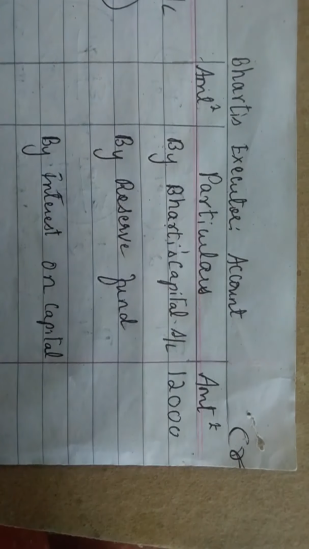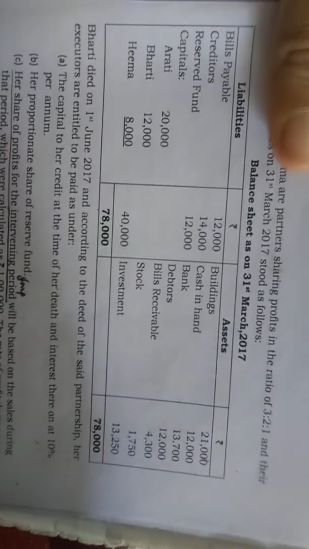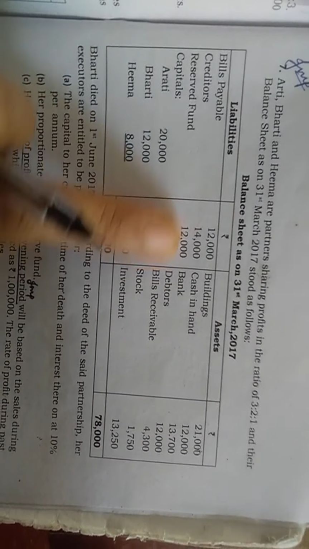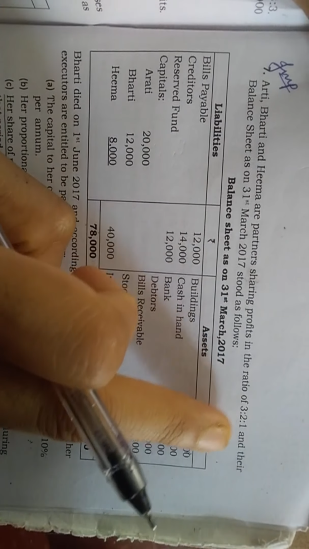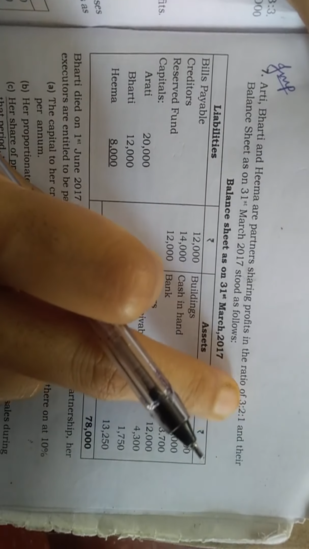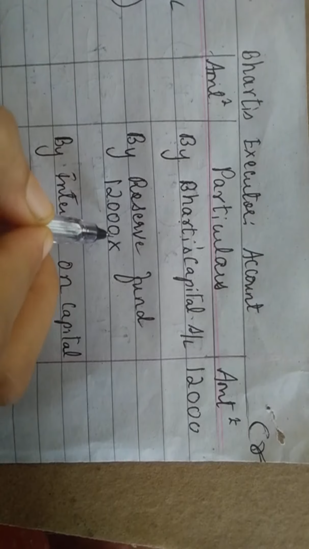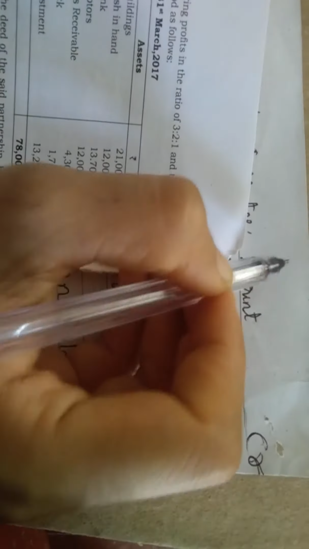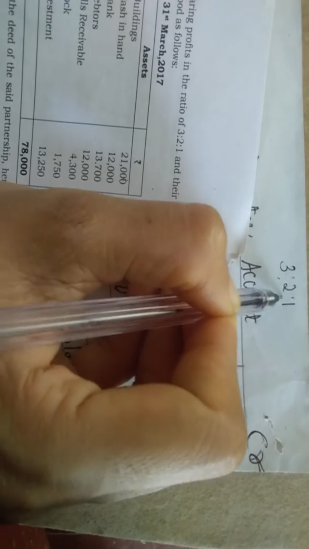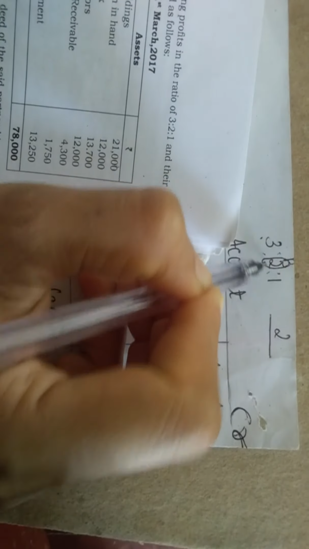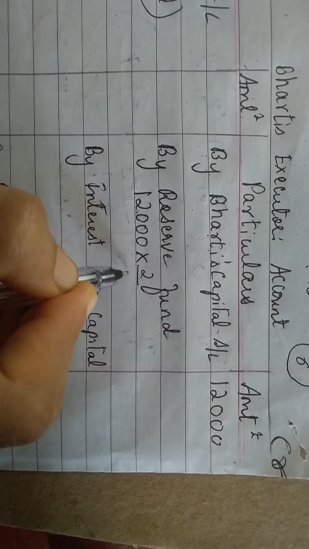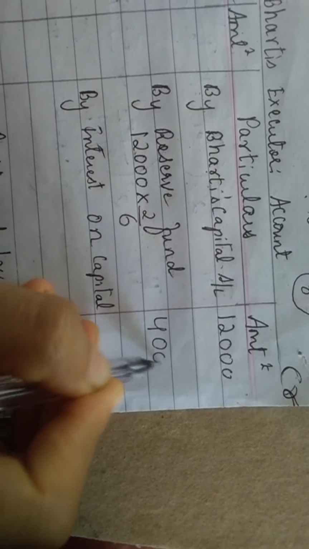Next one is the reserve fund. Reserve fund is 12,000. You have to give it to Bharti. What is the share? Bharti's share is 2 by 3, 4, 5, 6, so 2 by 6. I'll just show you all. By 12,000 into, what was the ratio here? 3:2:1, isn't it? This is Bharti. So 2 divided by 3 plus 2 plus 1, which is 6. This is the share. So 2 divided by 6 will give you 4,000.